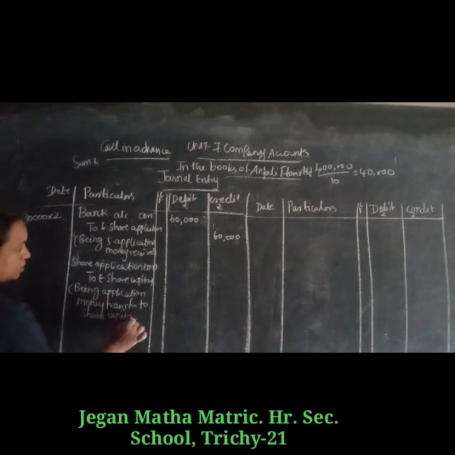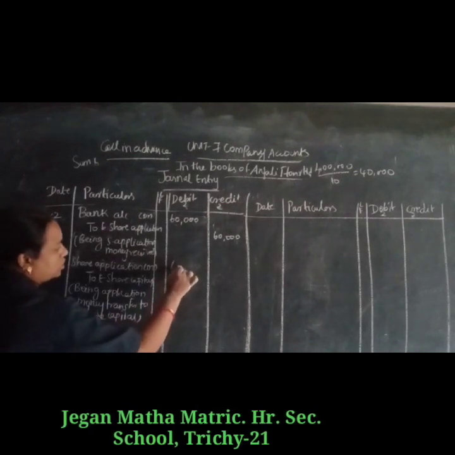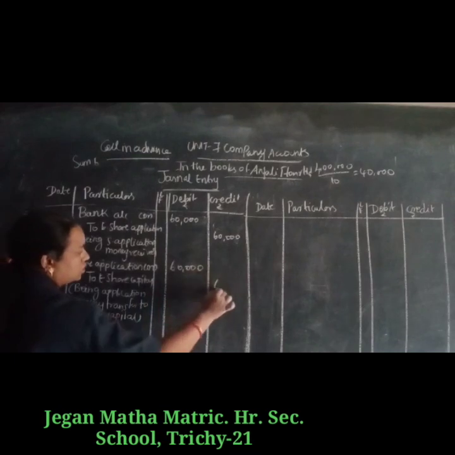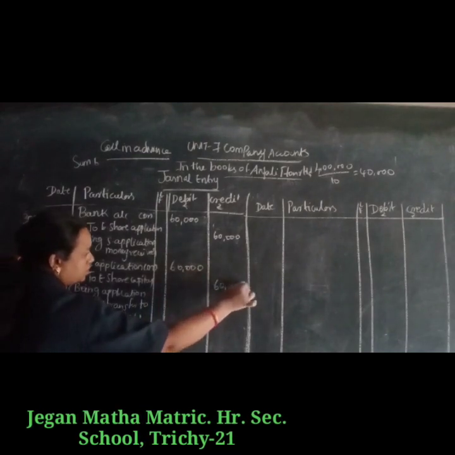The amount is the same, 60,000. 30,000 into 2 rupees, 60,000.